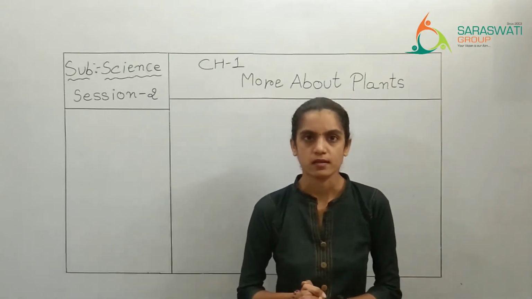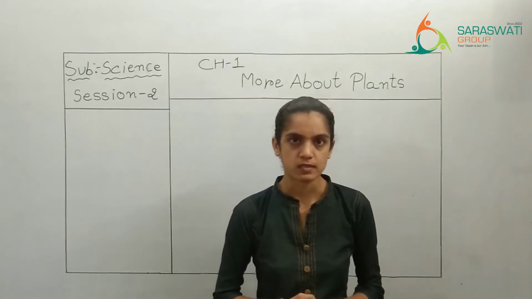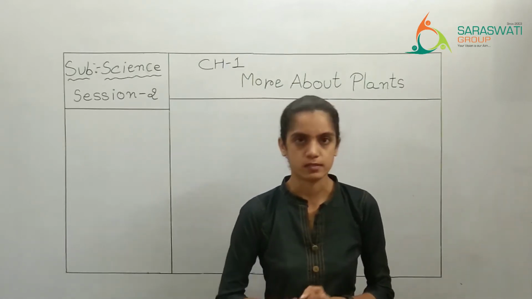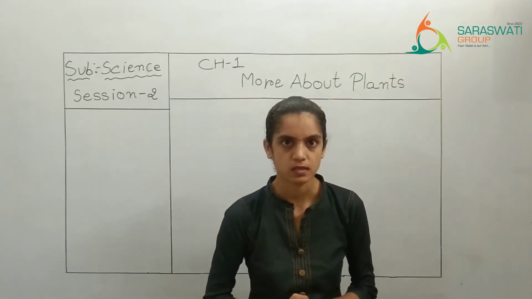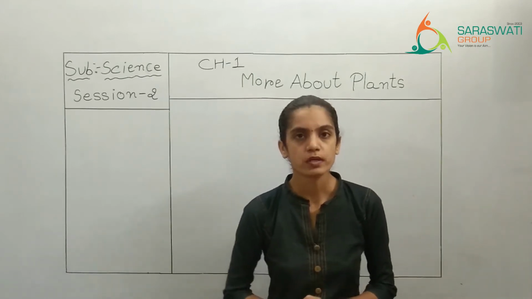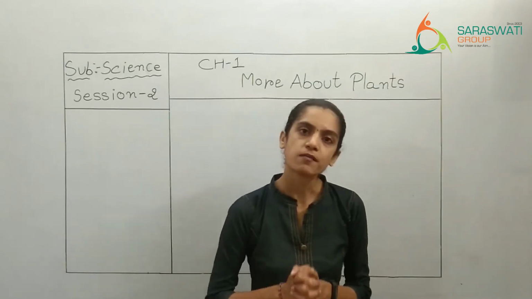So let me start. The chapter number 1 is more about plants. We are studying about plants since many grades. In the previous grades you have studied many things about plants. The basic parts of the plants are root, stem, leaves, flowers and fruits.